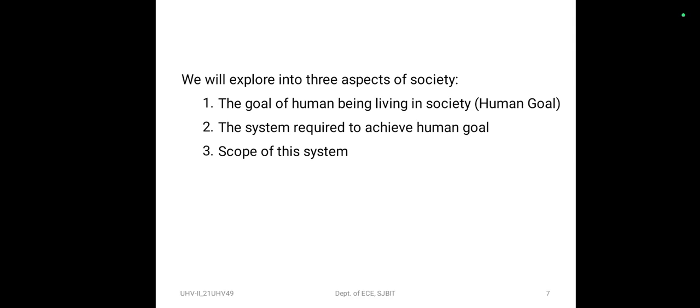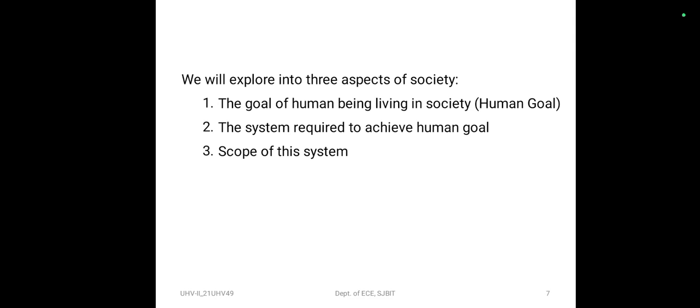Of course, the base of harmony in the society is harmony in the family, for which the base is harmony in the human being. That's why we are going in a sequence. We talked about harmony in the human being, which leads to harmony in family, and further leads to harmony in society. We're unfolding them one by one. Only people who have harmony within will be able to ensure a family which is in harmony, and families that have harmony within can give rise to a society which is in harmony.